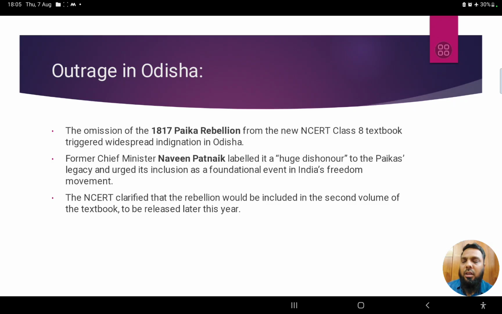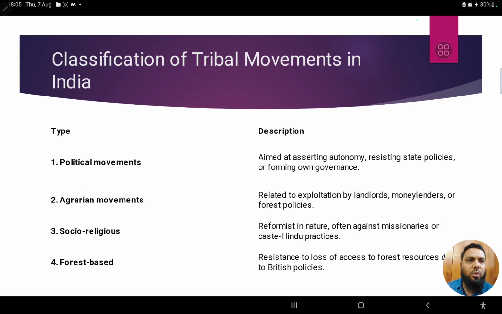Questions might come in UPSC as well as group examinations. Right now, when we are covering Paika, we should also have some idea about the other tribal revolts that happened in India. So let's have a brief look over what the other tribal rebellions or revolts were. Just having a glance, we can see the classification of it. What were the different classifications of it?